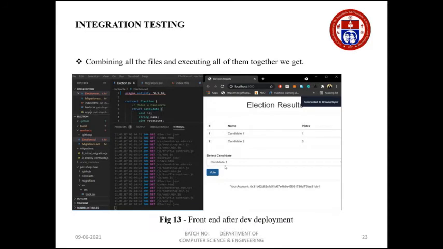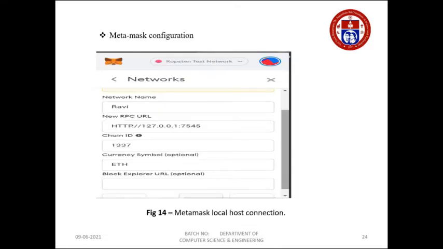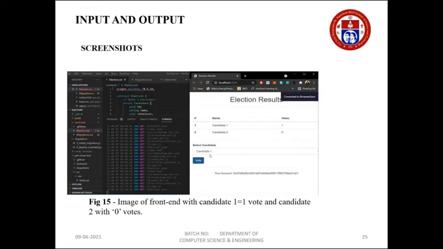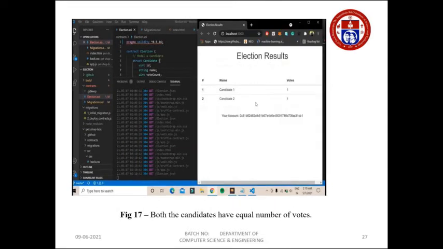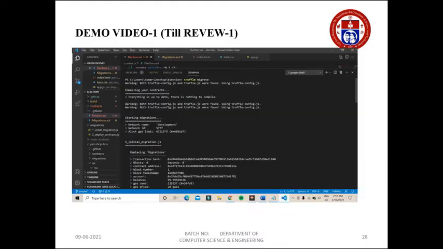And integration testing consists of basically combining all the files and executing them together. This is the basic screenshot I have attached here. This is the only thing that will appear in your localhost if you run this command. And the configuration of the MetaMask, and the input and output screenshots are the basic ones that I have attached here. You can go through the PPT.